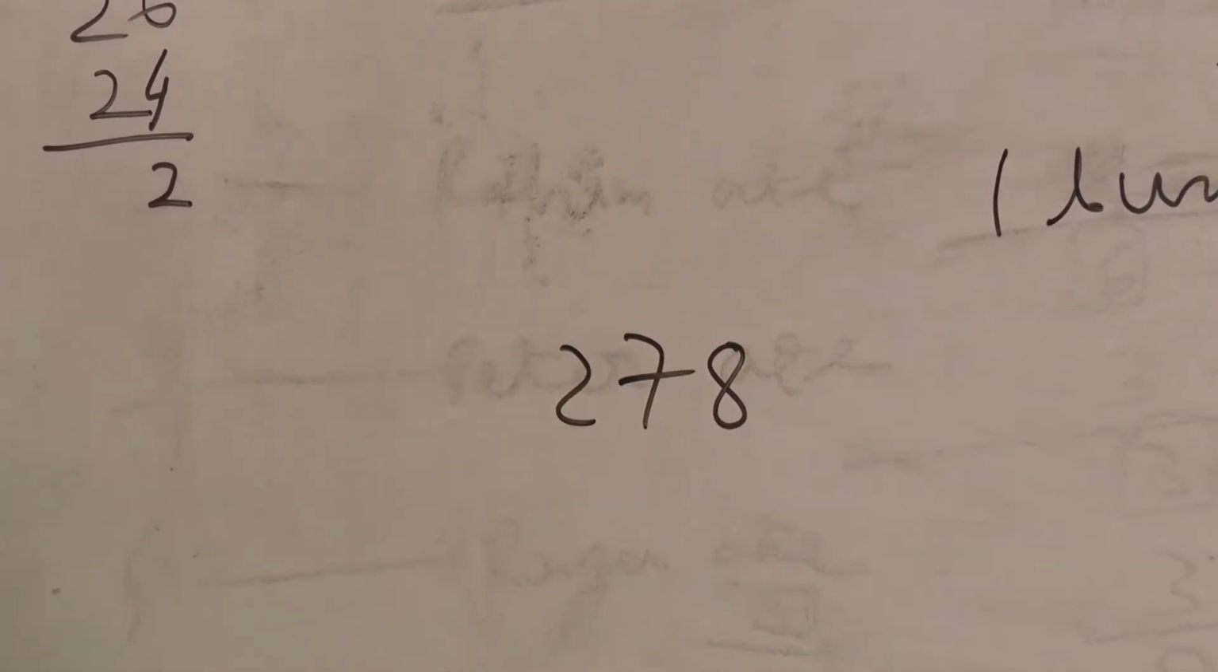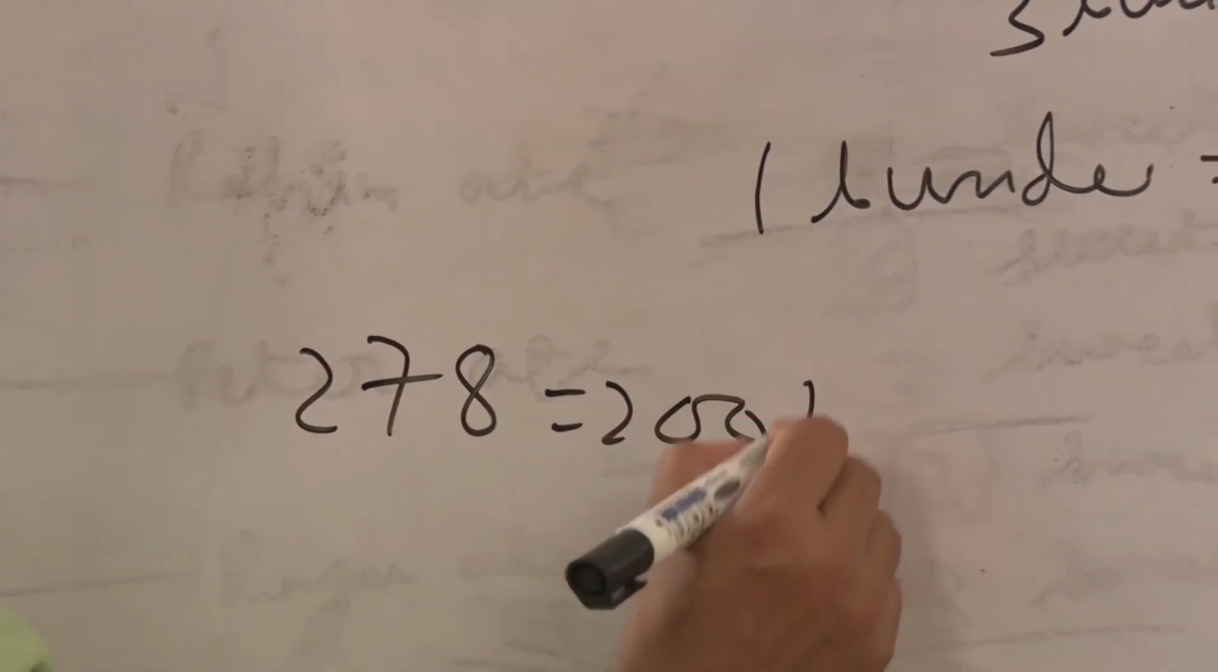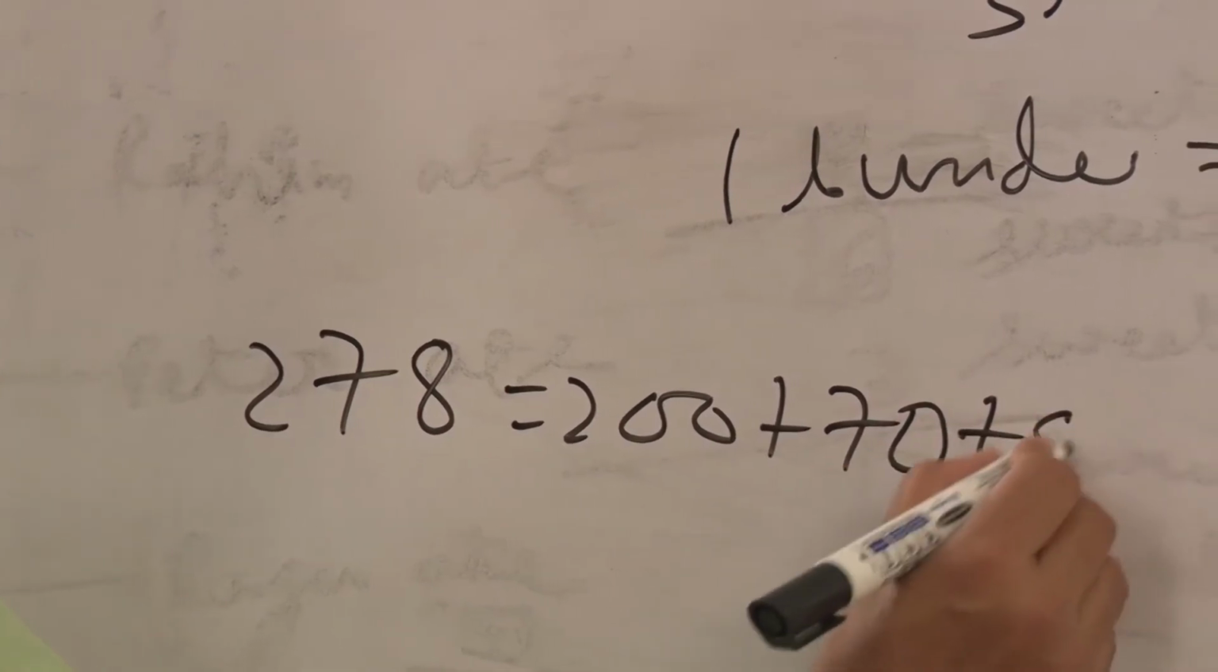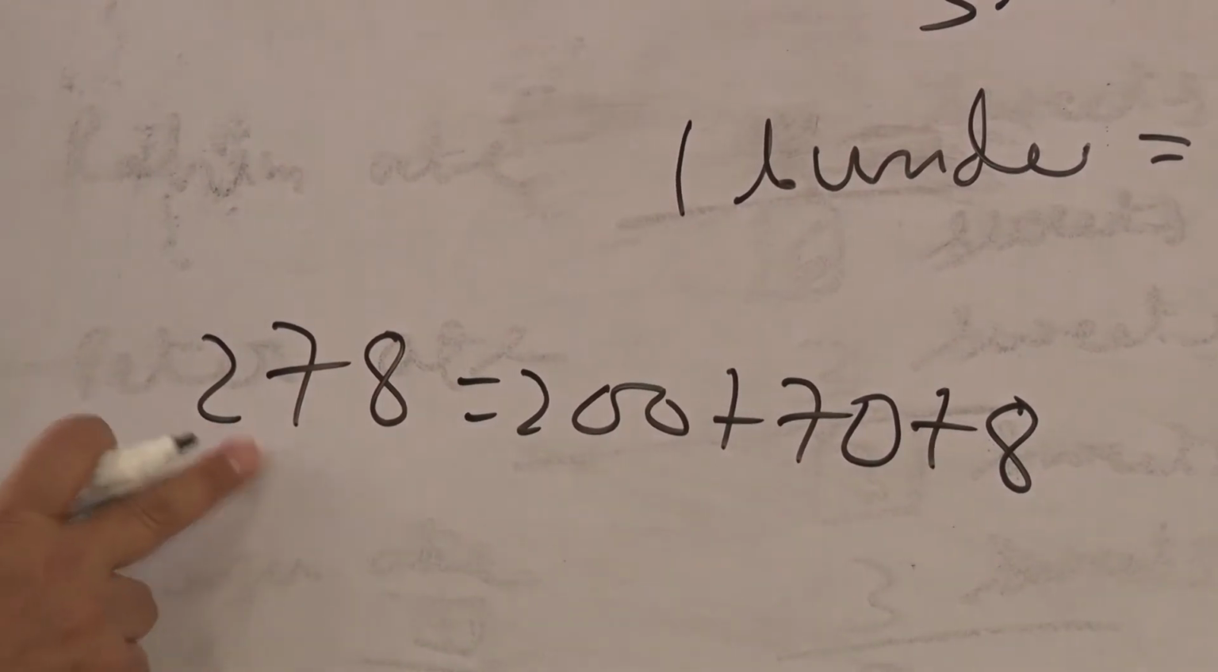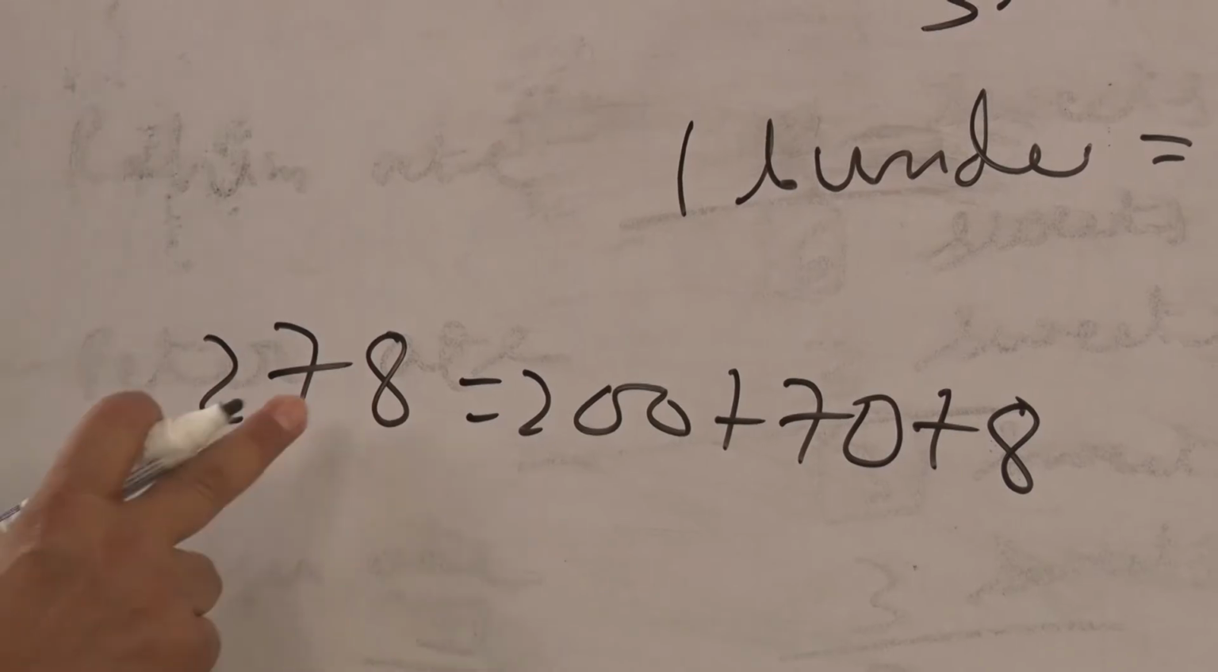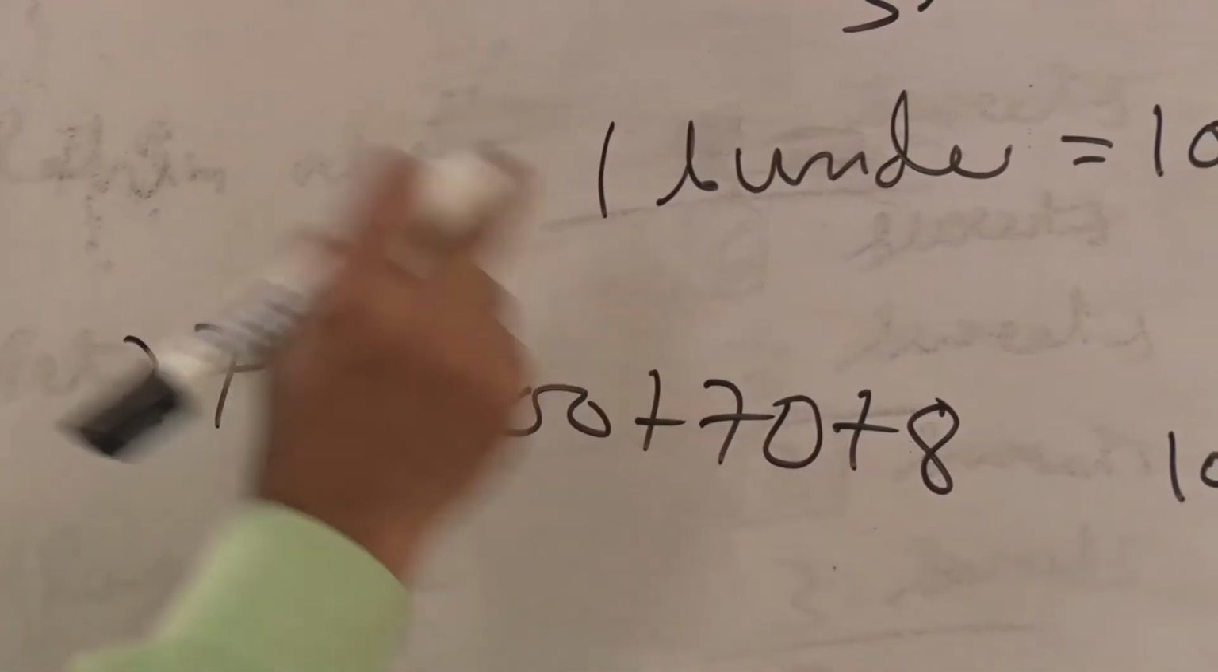Here, 278 means 200 straws plus 70 straws plus 8 straws. If we expand this 278 in place value, it will be 200 plus 70 plus 8.